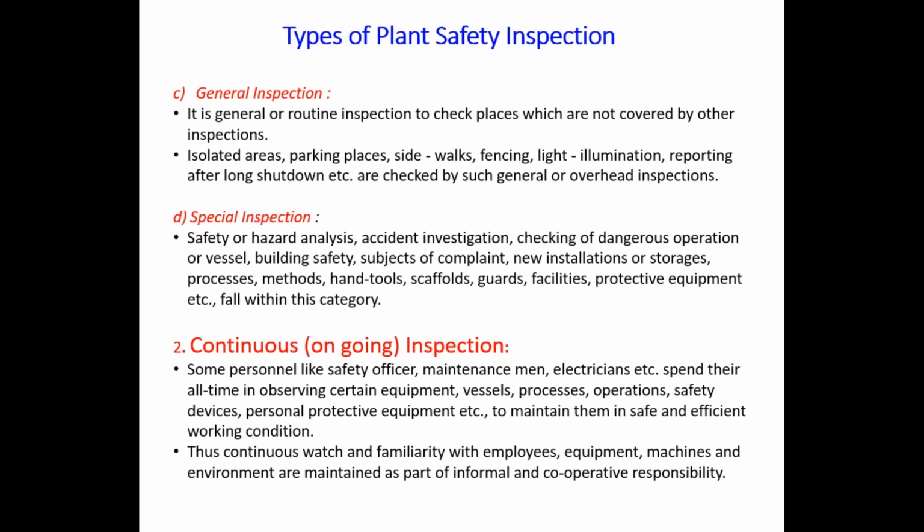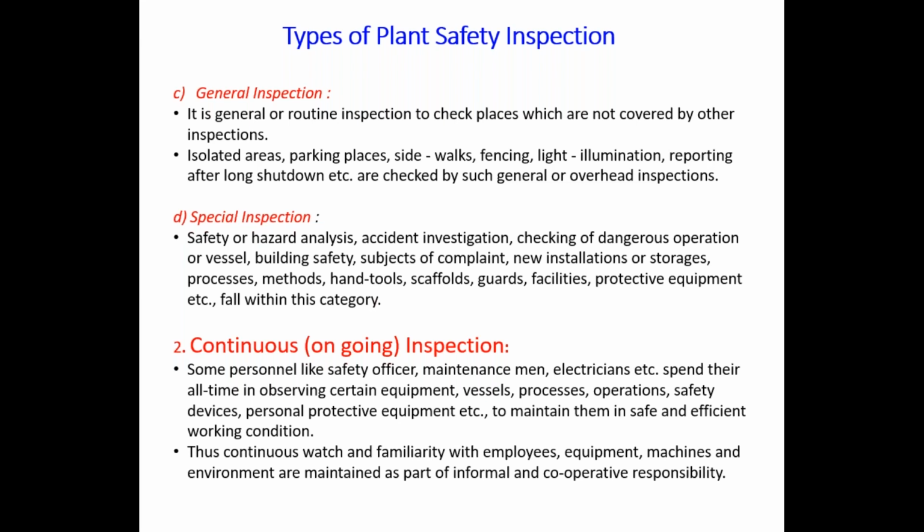Then the fourth one is special inspection. For a particular hazard, a particular accident, a particular dangerous operation, or for the design or installation of new equipment, for the storage area, or some tools, some construction activity, or if some protective equipment is installed in the area of your plant, then you can go for special inspections.